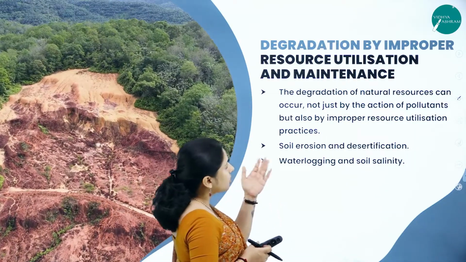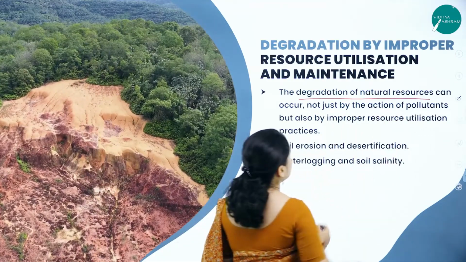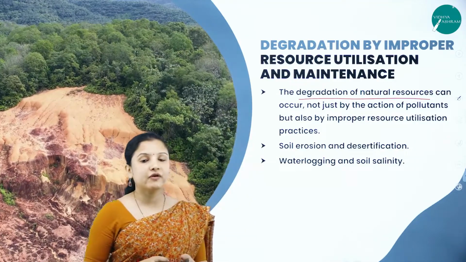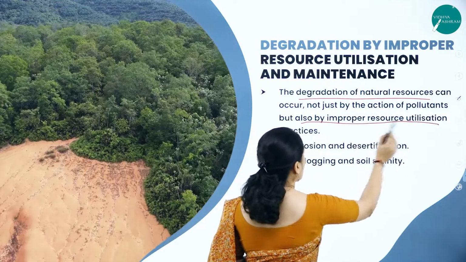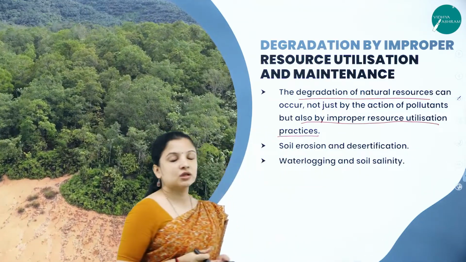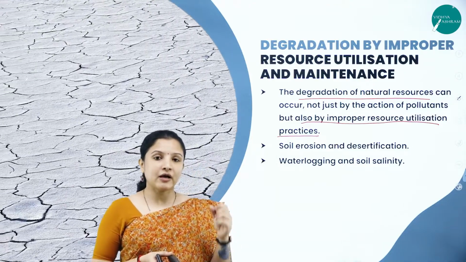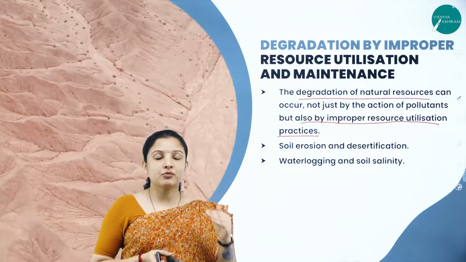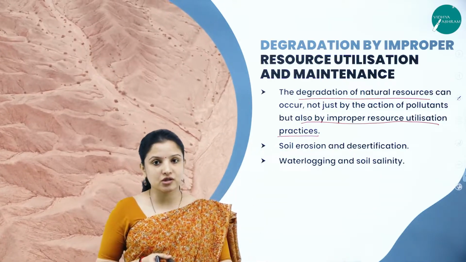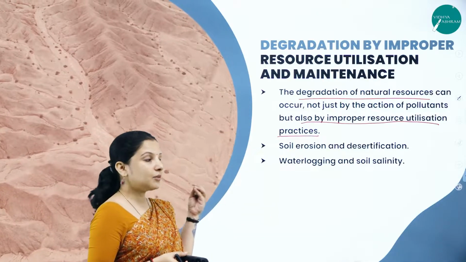The degradation of natural resources can occur not just by the action of the various pollutants present in the environment, but also because of improper use of the resources. What we aim for is called sustainability, wherein we use the natural resources in such a way that they will not get depleted, so that future generations can also use these resources in a proper manner.